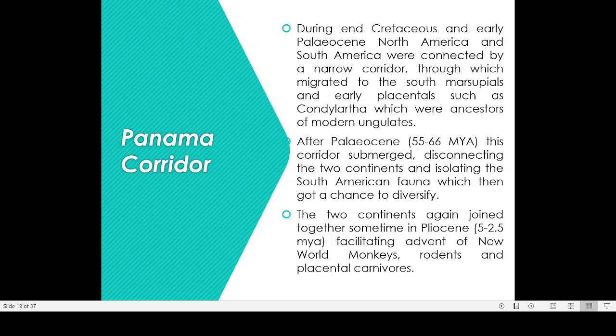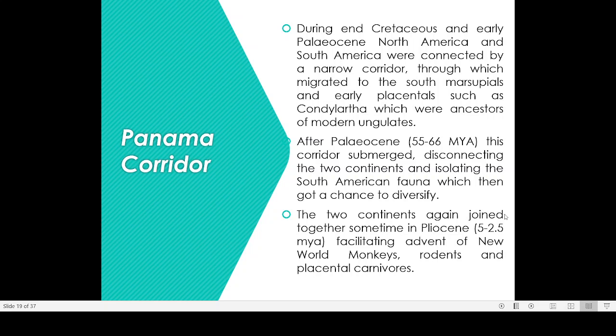became another new species. So that is the importance of this Panama corridor, and this joining of two continents took place around 5 to 2.5 million years ago. MYA means million years ago, facilitating the advent of New World monkeys, rodents, and placental carnivores. So that is the importance of that.